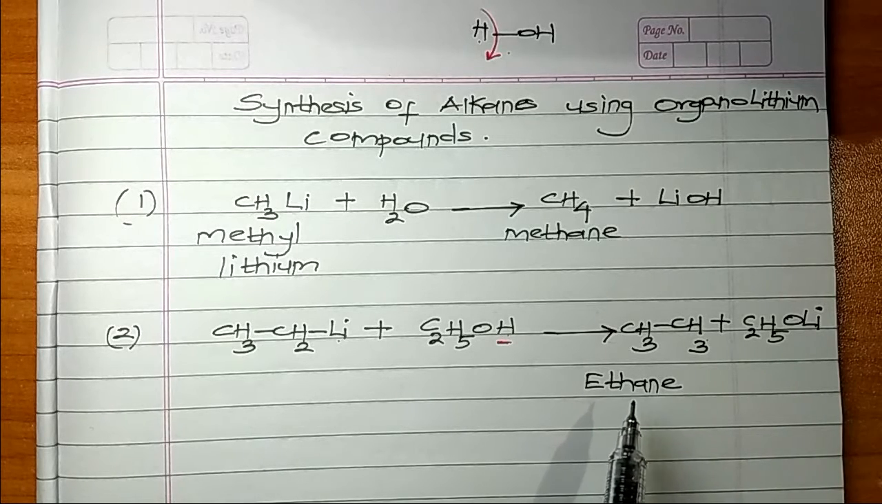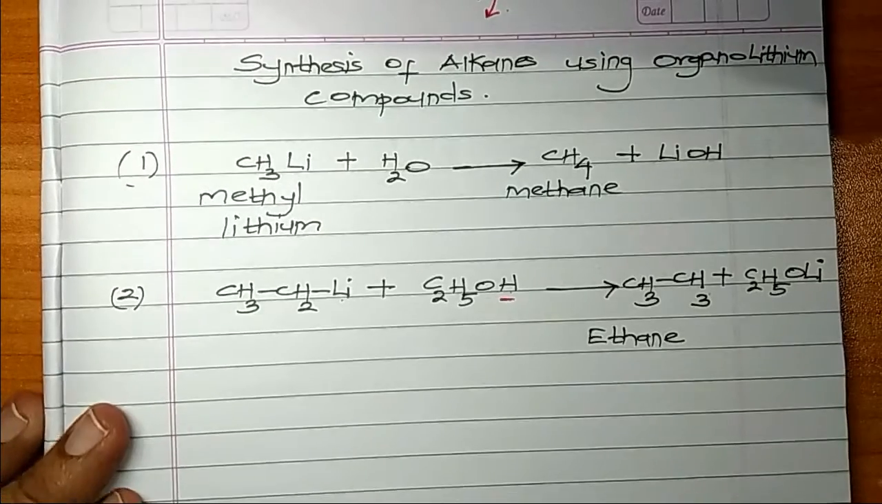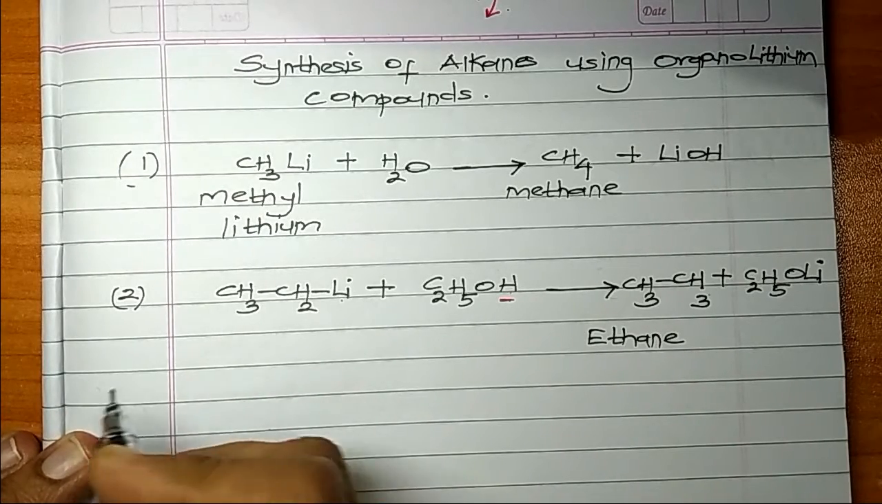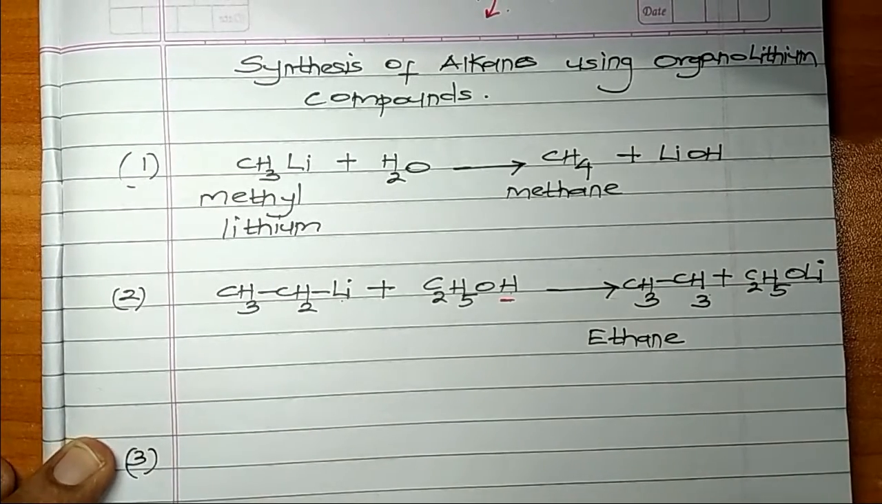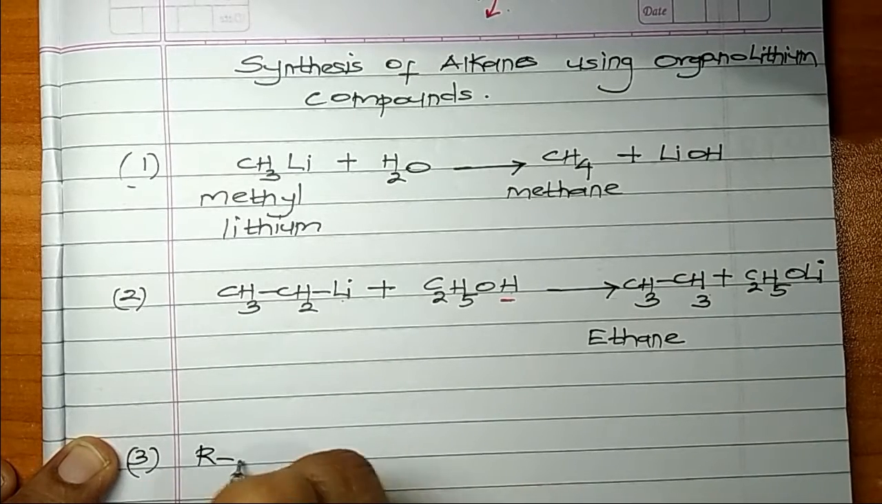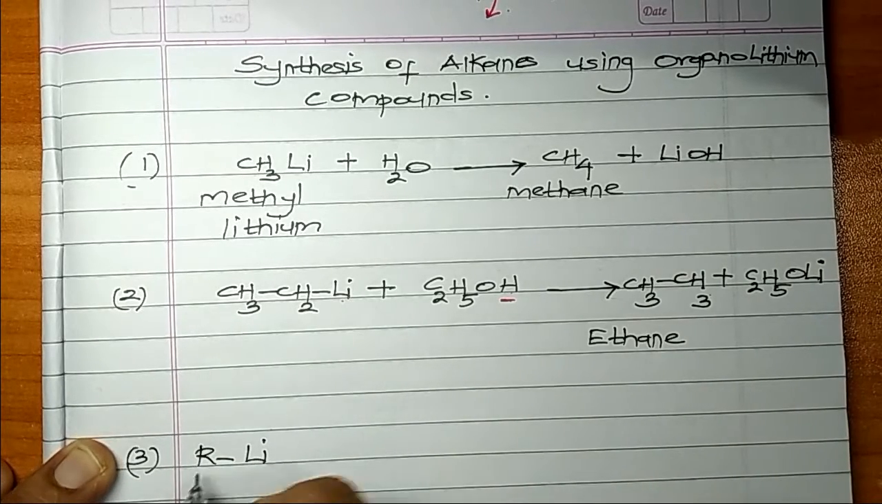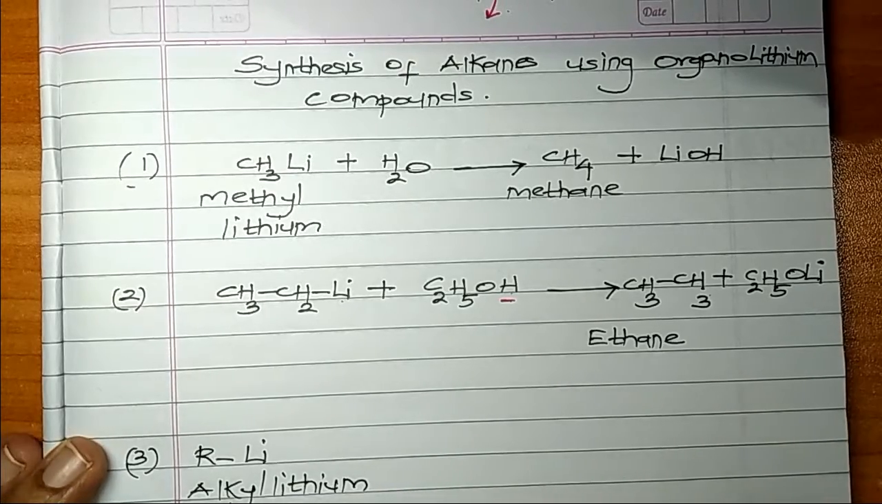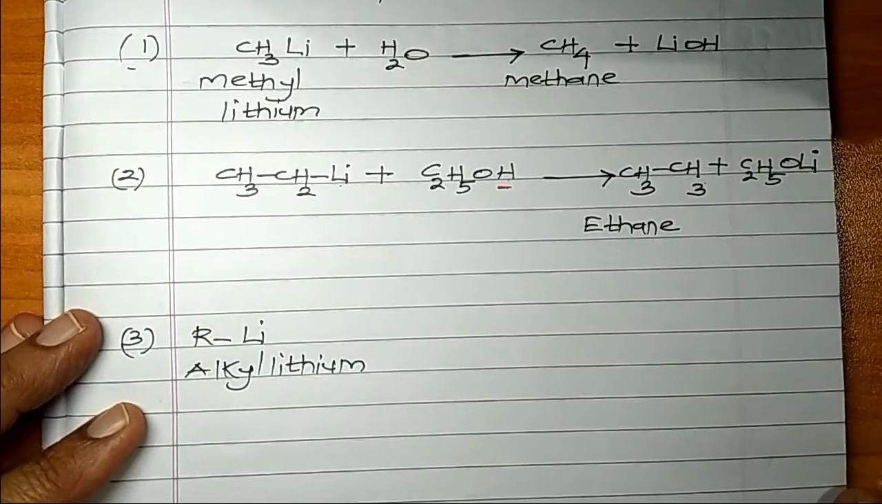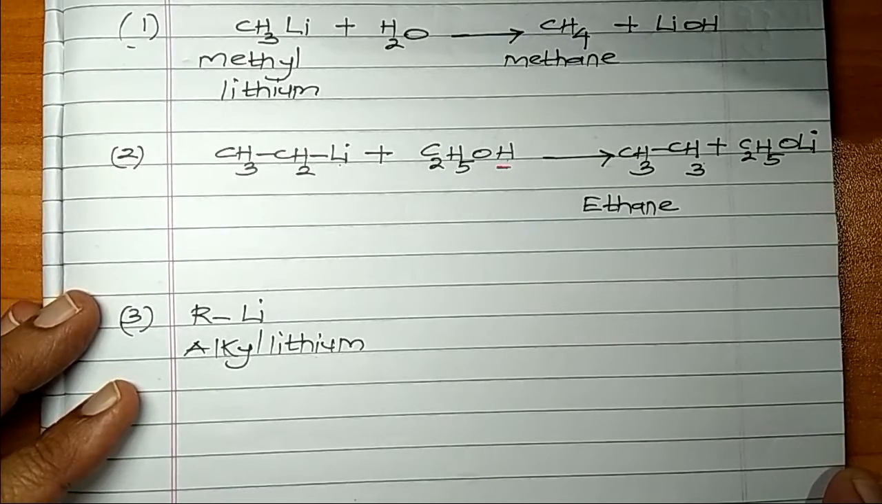Do we have any other method? Yes, we have one more method. Let us take a third example. You have RLi. What is RLi? R is alkyl, alkyl lithium. Li is lithium, so this is alkyl lithium. Now what do we do?